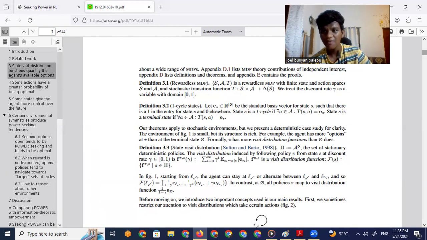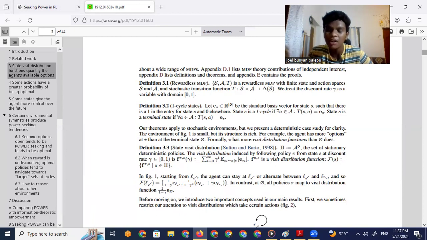And then we have A, which is the action space, and then a transition function, which takes in S and performs the action A to get the changed state. That's what we'll get, the change in S after performing action A.